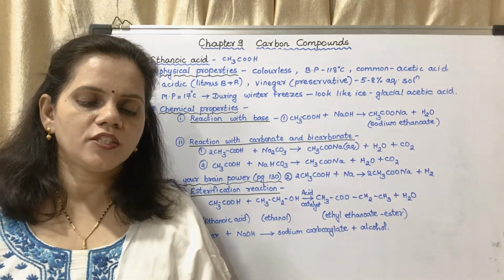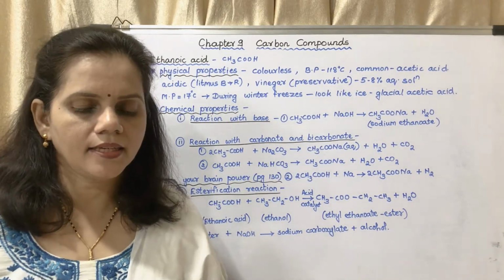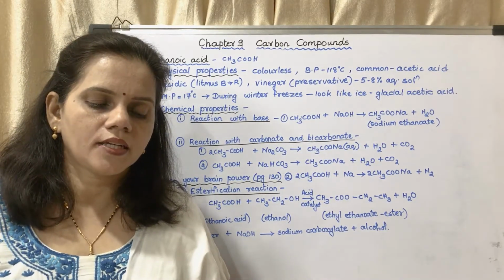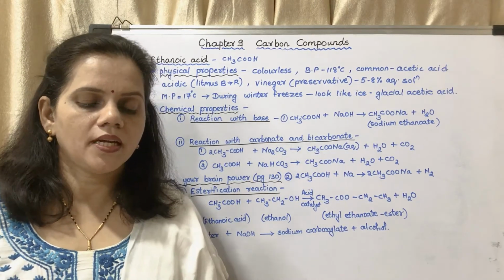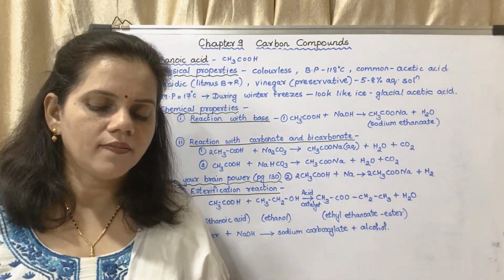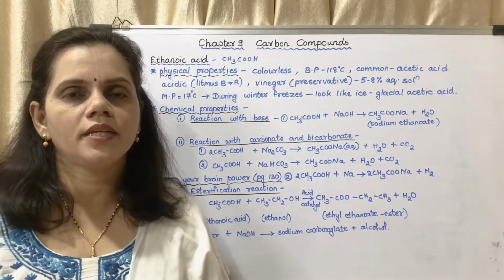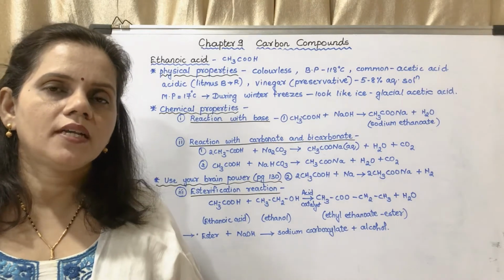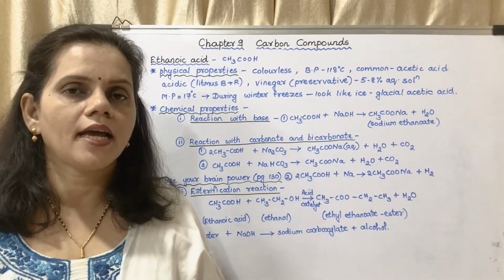Next, two test tubes contain two colorless liquids, ethanol and ethanoic acid. Explain by writing the reaction which chemical test you would perform to tell which substance is present in which test tube. So you have been given two test tubes. In one test tube there is ethanol and in another test tube there is ethanoic acid.